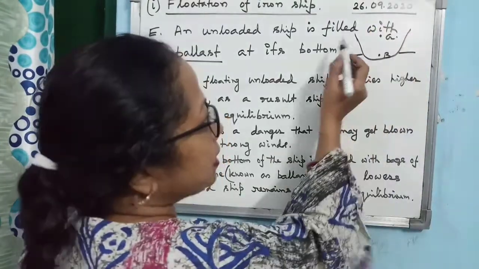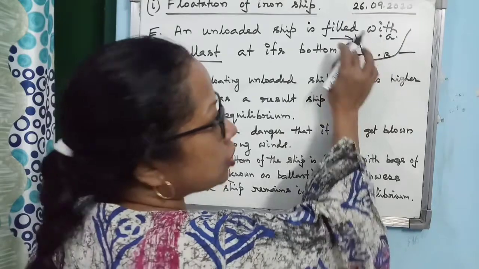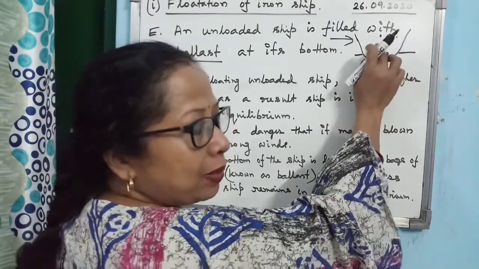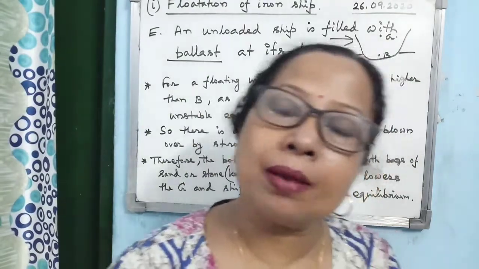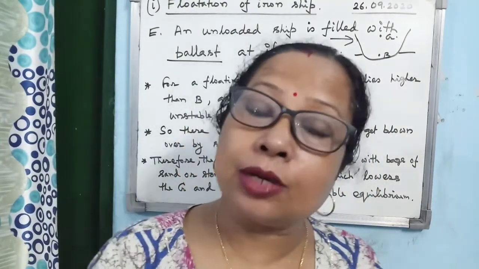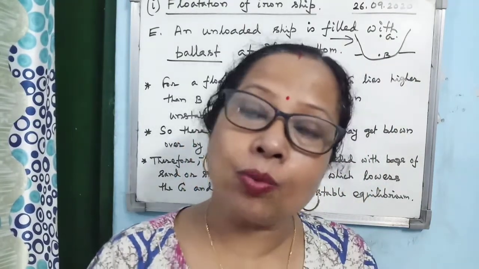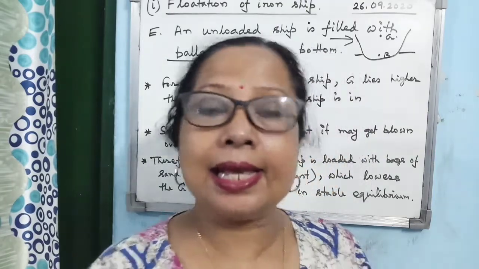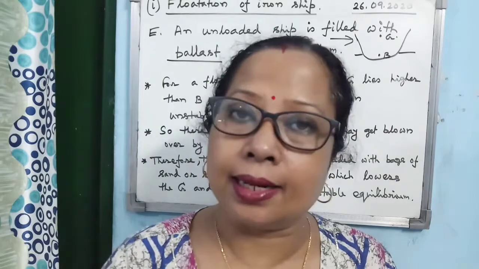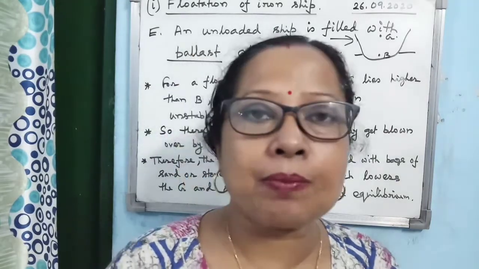So if a strong wind strikes it, the ship remains in unstable equilibrium. Unstable equilibrium is what? If you change the equilibrium position, it will not be able to regain its equilibrium position again. That is known as unstable equilibrium.